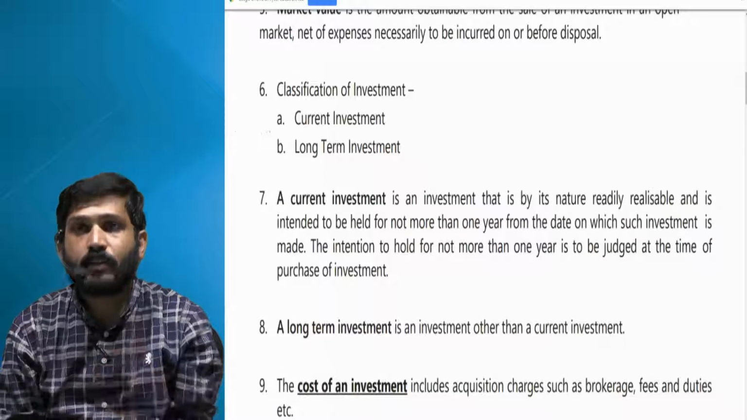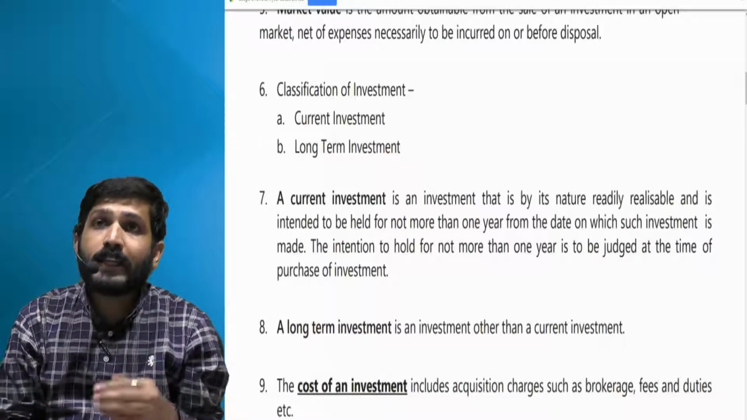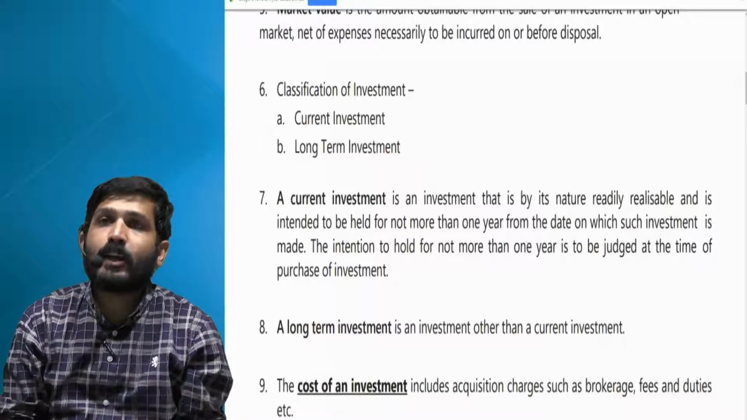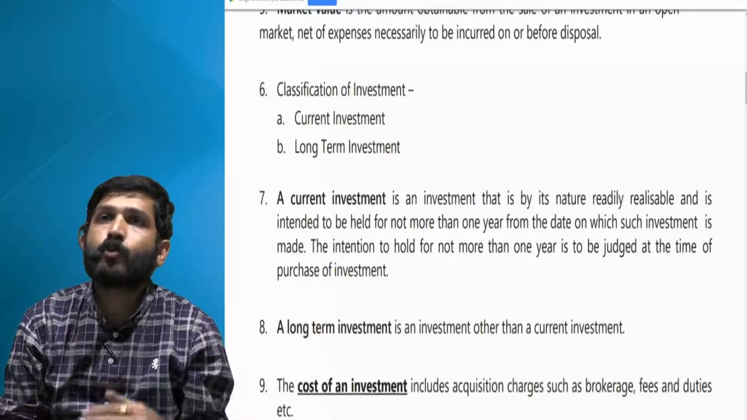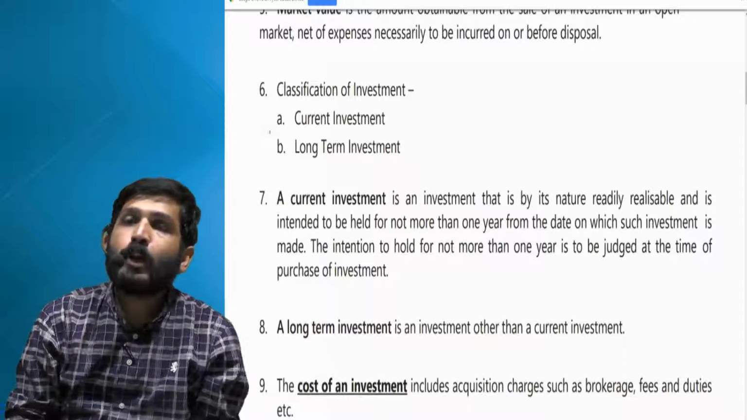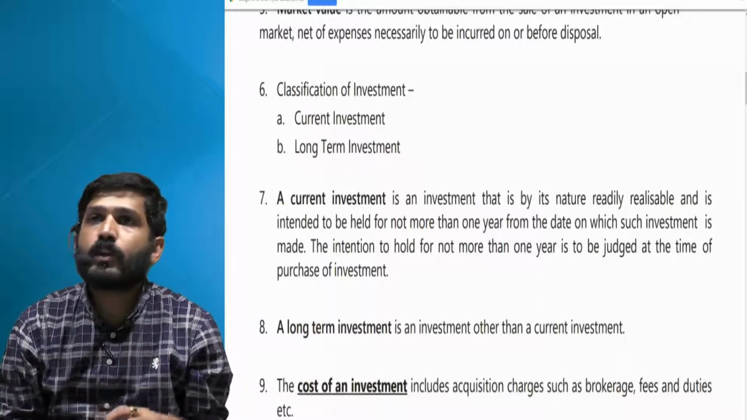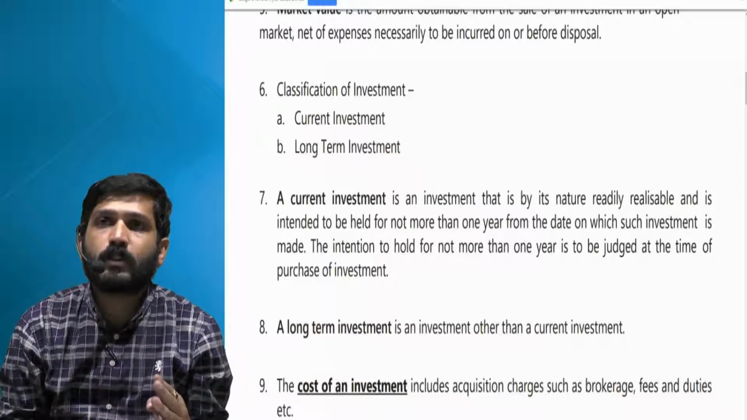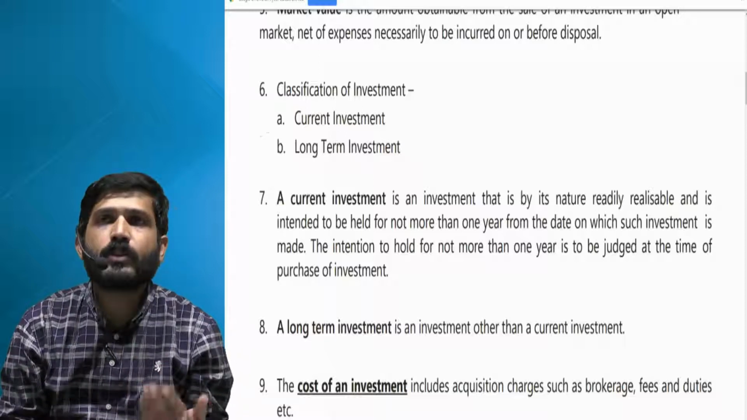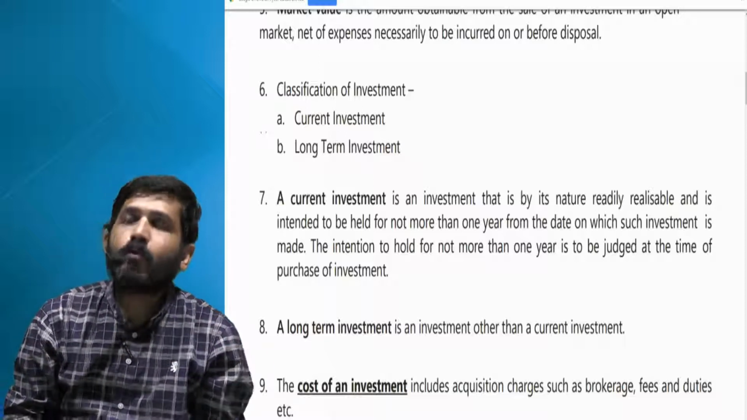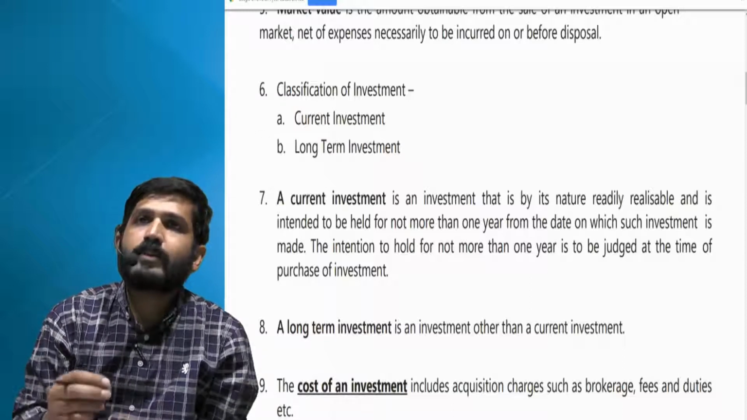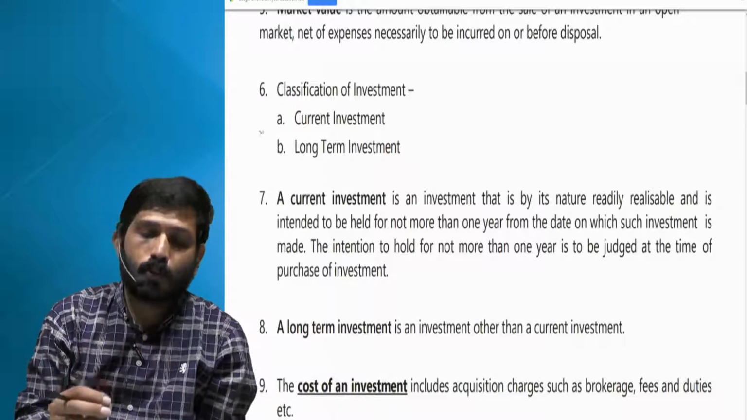Please understand intention. Let us say your intention when you buy was not to hold for more than 12 months, but you hold it for 15 months. Will it still be a current investment? Answer is yes. Because on the date of purchase, your intention was not to hold for more than 12 months, but later on, due to some reason, you held it for more than 12 months. Will it still be treated as a current investment? Answer is yes. So you have to see the intention on the date of purchase.